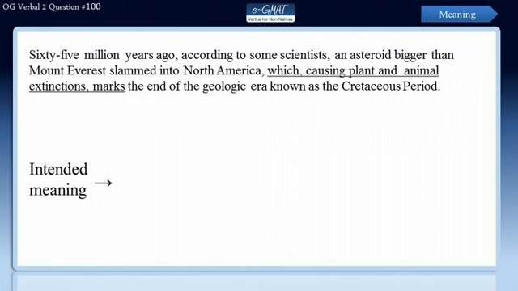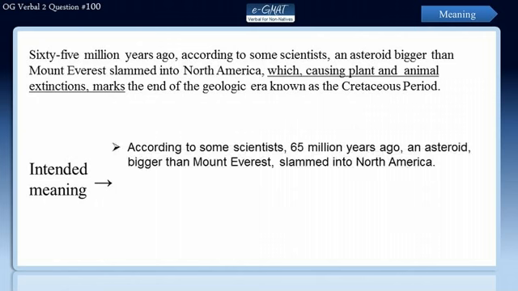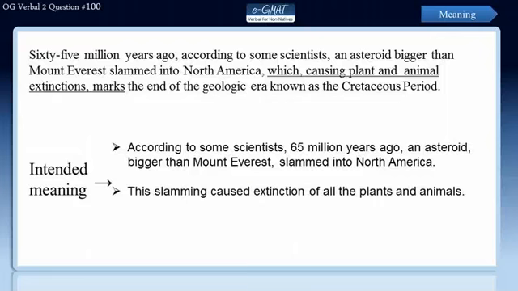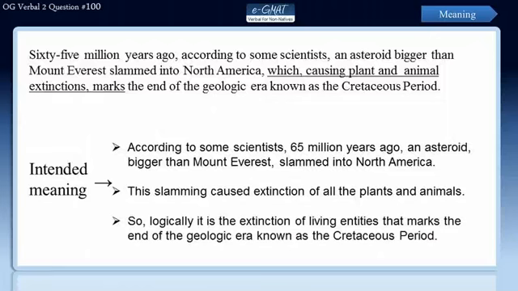The sentence is telling us that according to some scientists, 65 million years ago, an asteroid bigger than Mount Everest slammed into North America. This slamming caused extinction of all the plants and animals. So logically, it is the extinction of these living entities that marks the end of the geologic era known as the Cretaceous period.